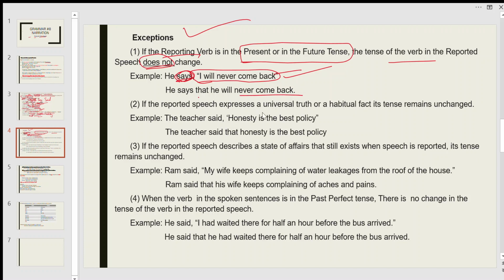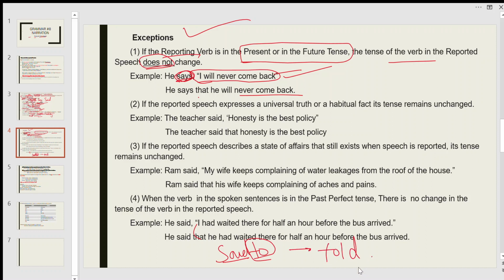There is another rule. If there is "said to", if there is "to" after "said", it becomes "told". This is another rule.